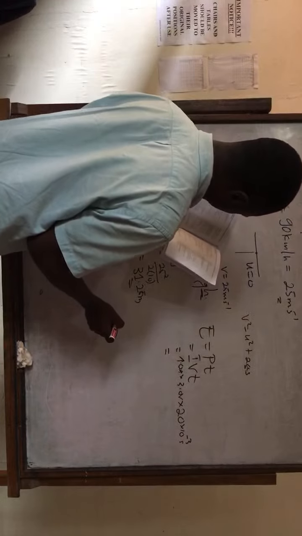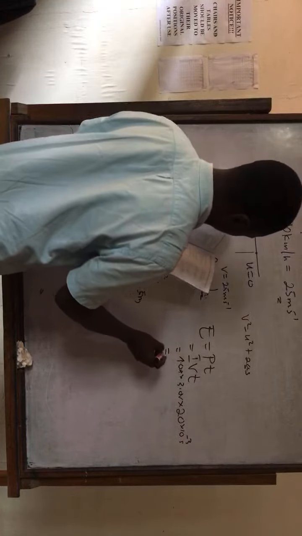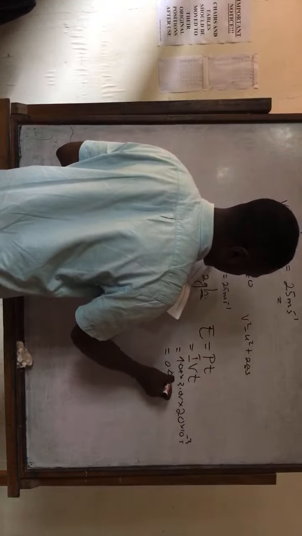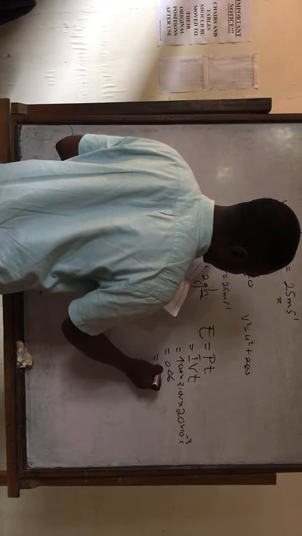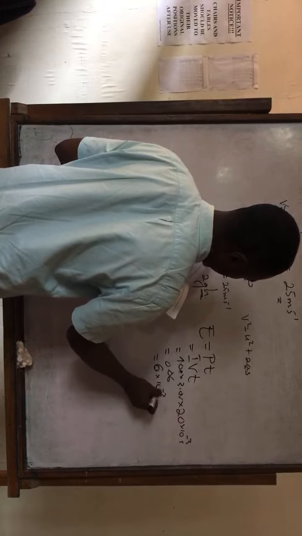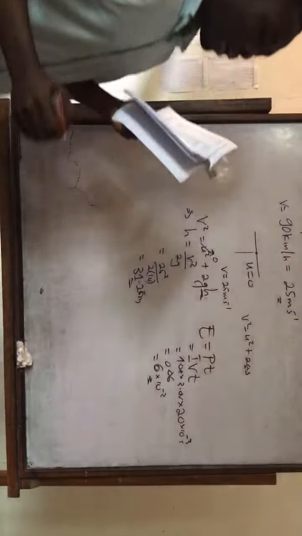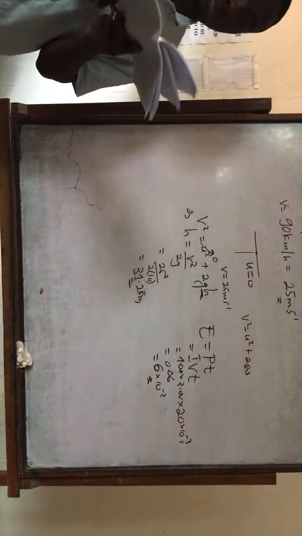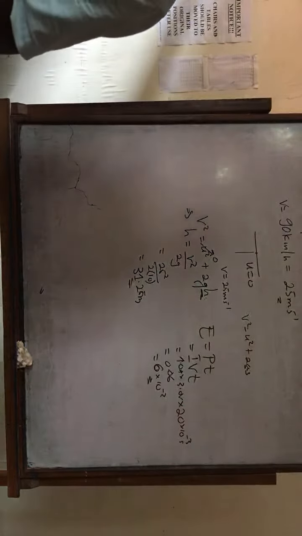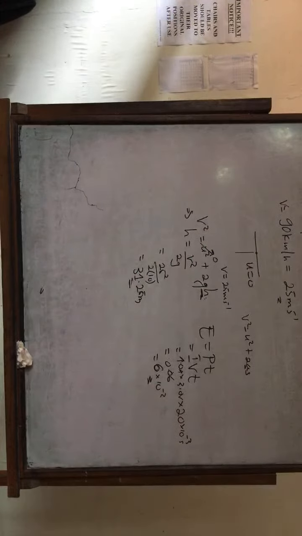Our answer is 0.06, which is the same as 6 times 10 to the negative 2. Our answer is C.